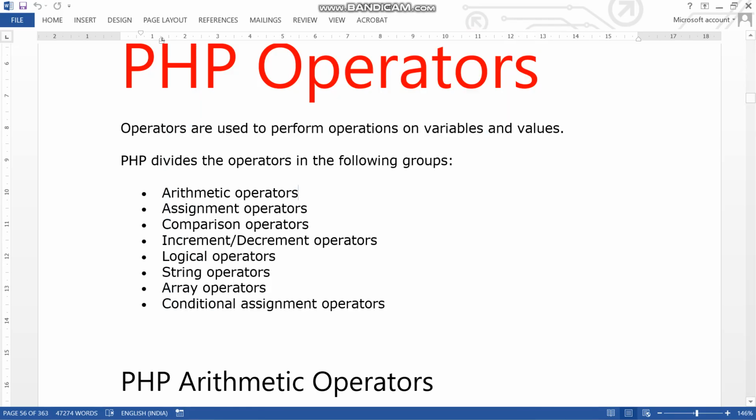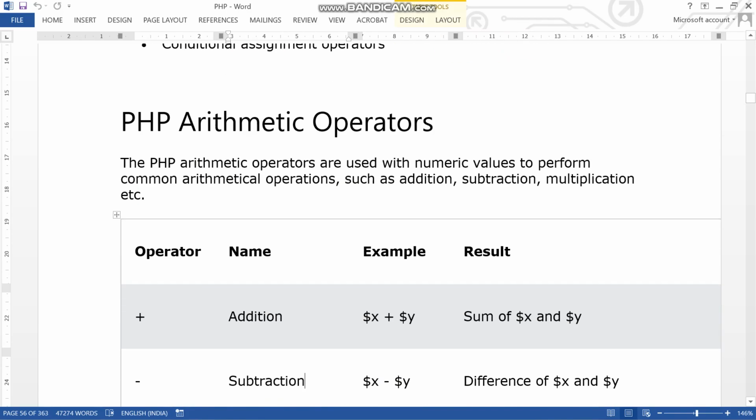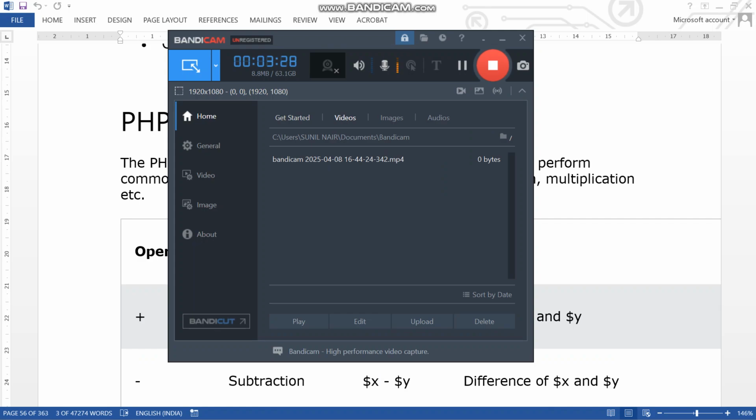So these are all the operators. Arithmetic operators: the word itself says it's arithmetic. Arithmetic means numbers are required.